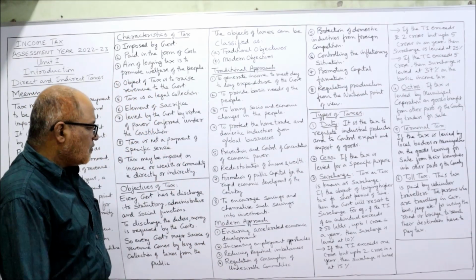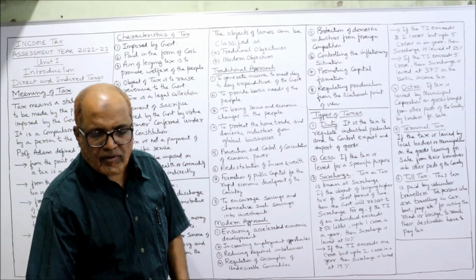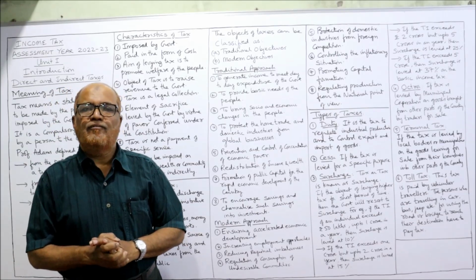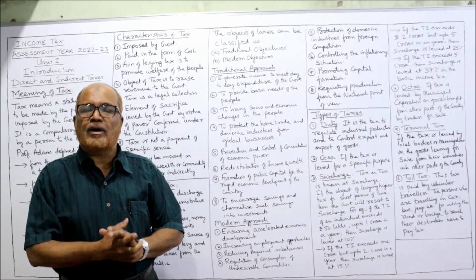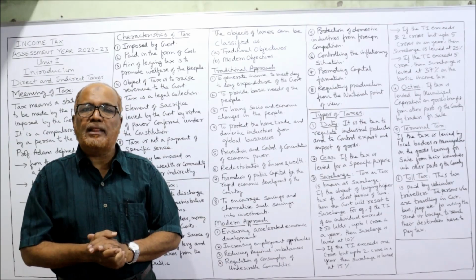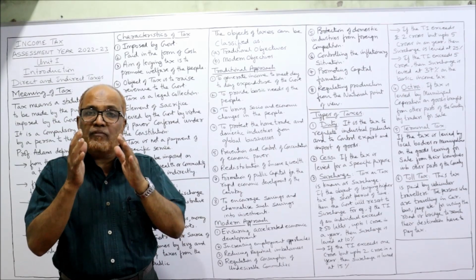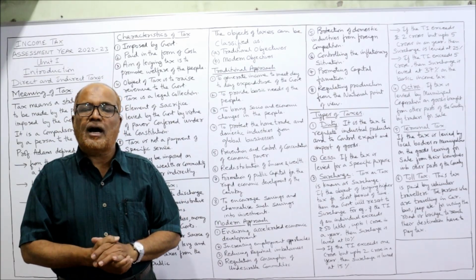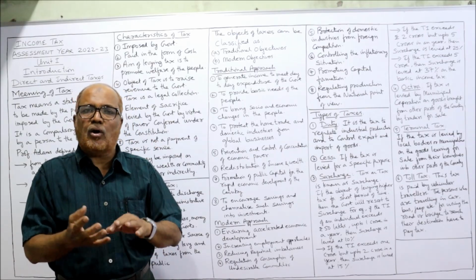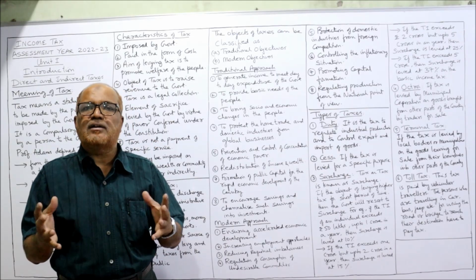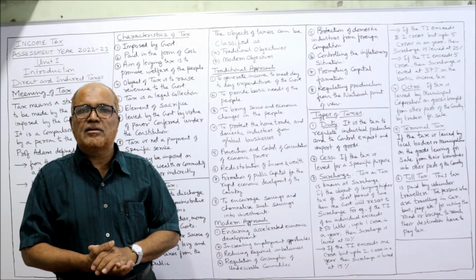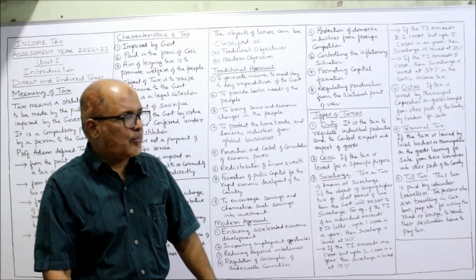Then regulation of consumption of undesirable commodities. The government will impose the tax in order to discourage the people from undesirable consumption of commodities like alcohol and cigarettes. These are injurious to health. So the government wants to prevent the people from consuming these undesirable commodities. So the government will impose heavy taxes on alcohol, on cigarettes, on different types of drugs like that. What will happen? The people will be discouraged from using them. So that is also one of the objectives of imposing the tax.